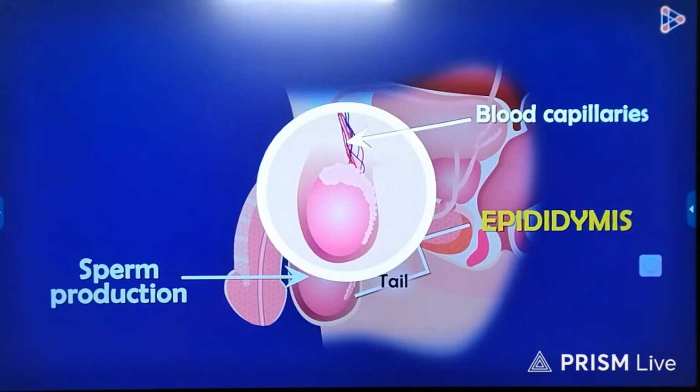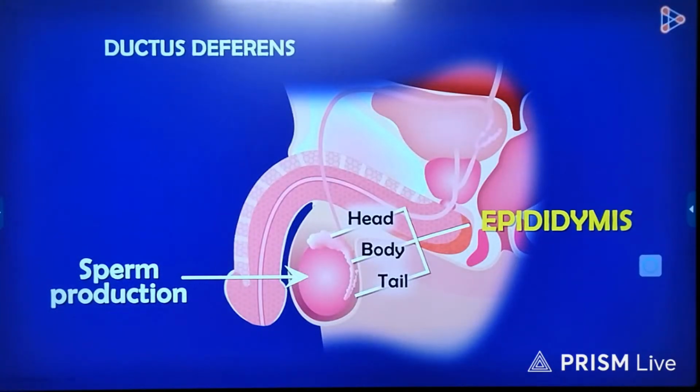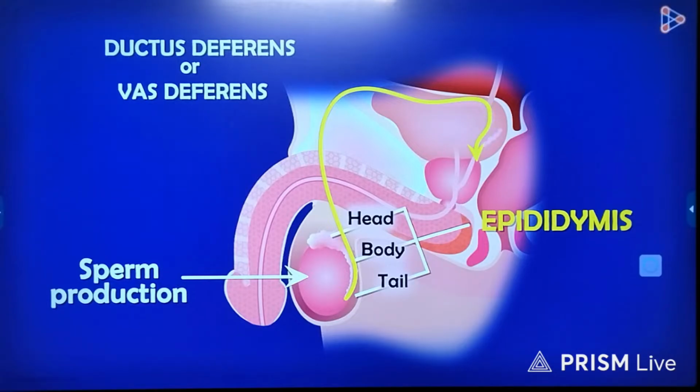Without this, the testis would be cut off from the body and wouldn't be able to carry out its function of producing sperms. What is this tube called? It is called the ductus deferens or the vas deferens. What happens once the sperm moves out of the epididymis? Well, it doesn't just go out of the body. It has a long path to traverse and several things will be added along the way. We will look at this path in our next video.